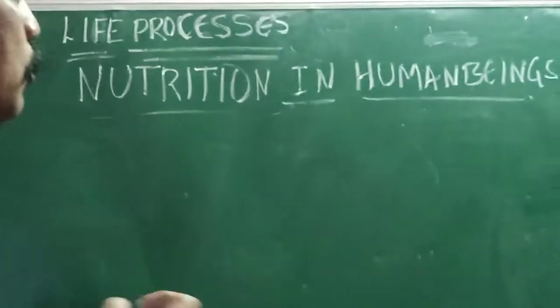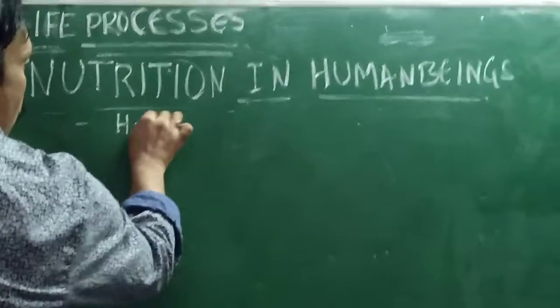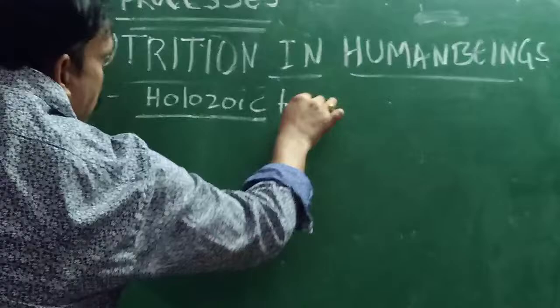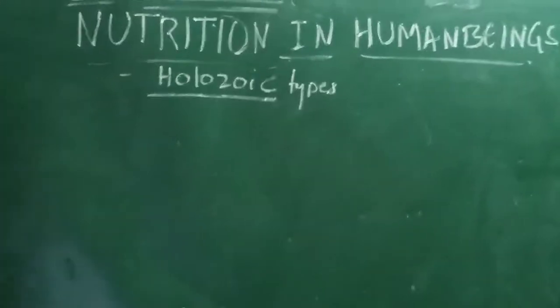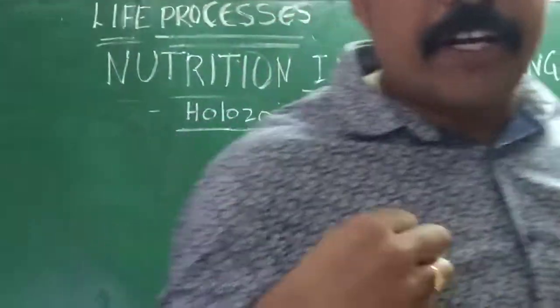What type of nutrition occurs in human beings? In human beings we have holozoic nutrition. Already we learnt about holozoic nutrition. What is holozoic nutrition? Taking solid food material, feeding on solid food materials.